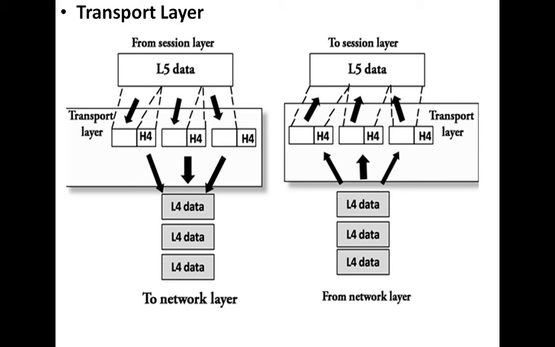And how is the order known? The order is identified by the header information or header address information. Duplicate data are also avoided by the transport layer.